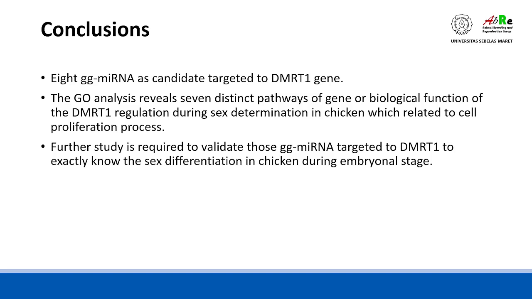Further study is required to validate those GGA microRNAs targeting DMRT1 to know exactly the sex differentiation process or mechanism in chickens, especially in the embryonal stage.